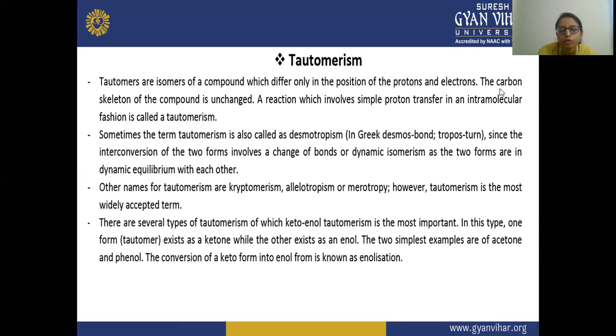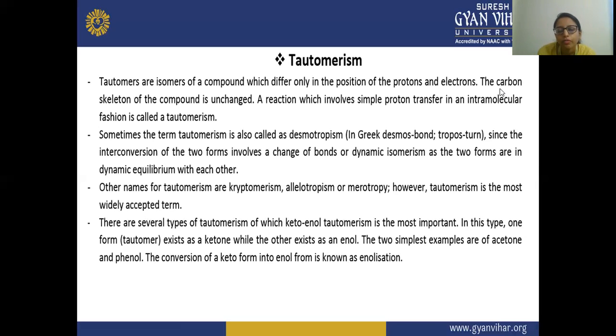The other names for tautomerism are cryptomerism, allotropism, or merotropy. However, tautomerism is the most widely accepted term, and generally we use this term. There are several types of tautomerism, of which keto-enol tautomerism is the most important.